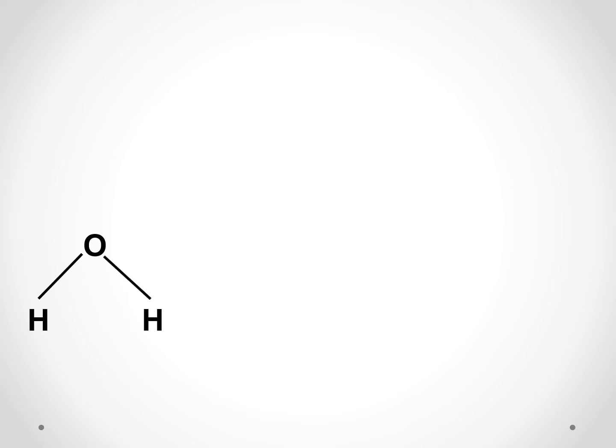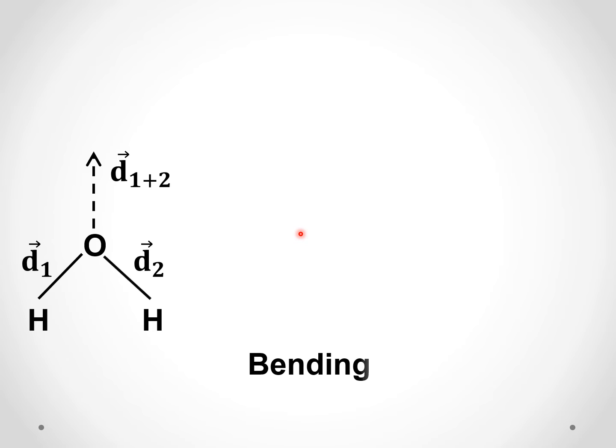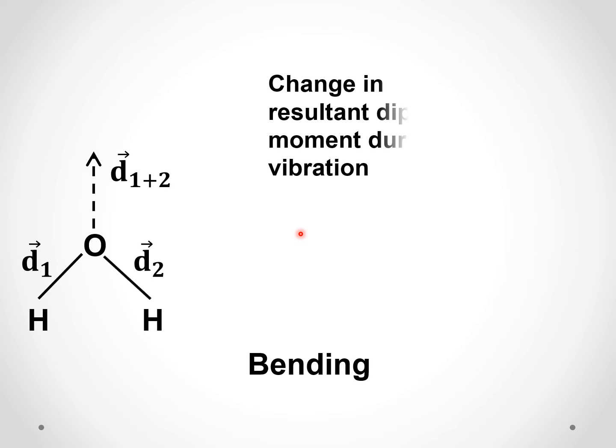Finally, let us look at bending. What happens in bending? Now there are two dipoles here. There is a resultant dipole, and when it bends, what happens? These two hydrogens come close to each other, then they go apart. These are the two positions. In bending, there is a change in the resultant dipole moment.